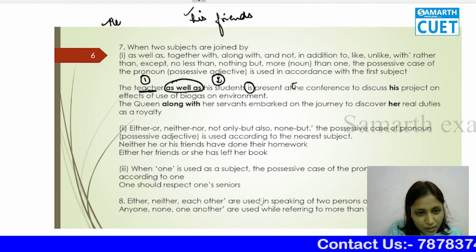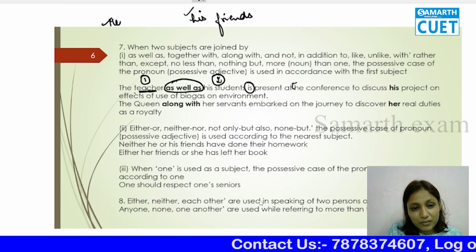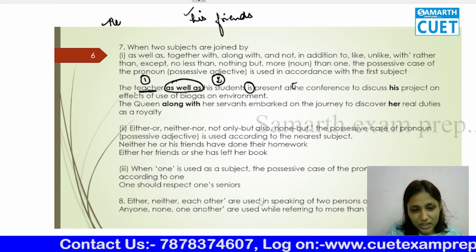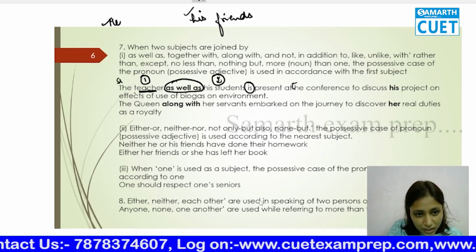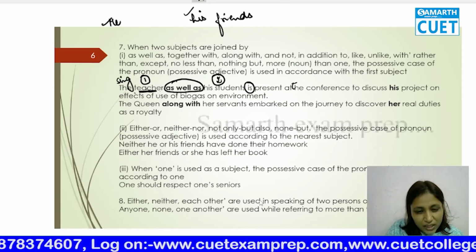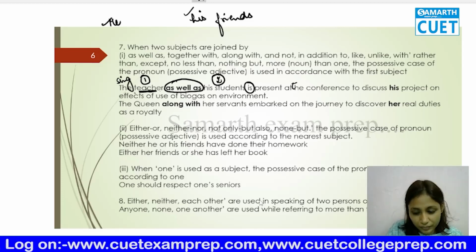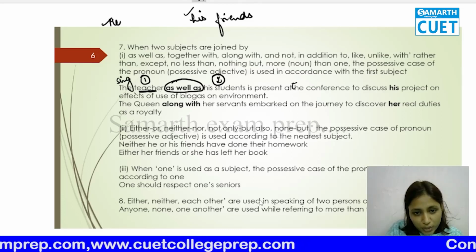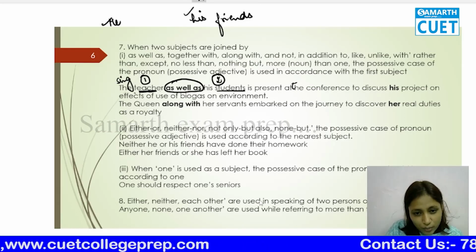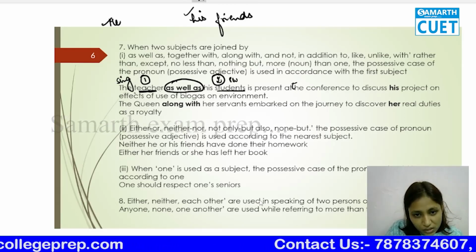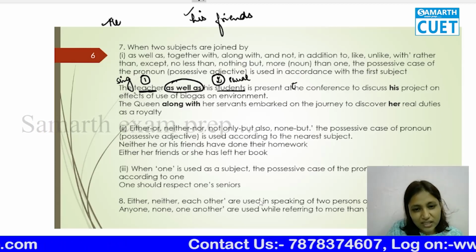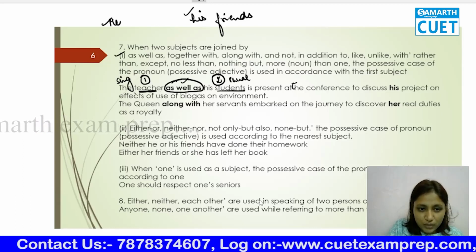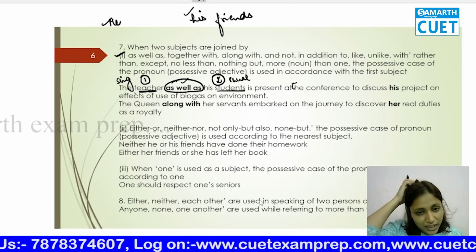You see, first subject is teacher, and I'm not using teachers here. I'm talking about teacher, just one teacher. That means my subject is singular, as well as his students. See, as well as his students. So his students here are plural. So first subject is singular, second subject is plural, and they are connected with as well as, these ones. If any of these they are connected with, okay.